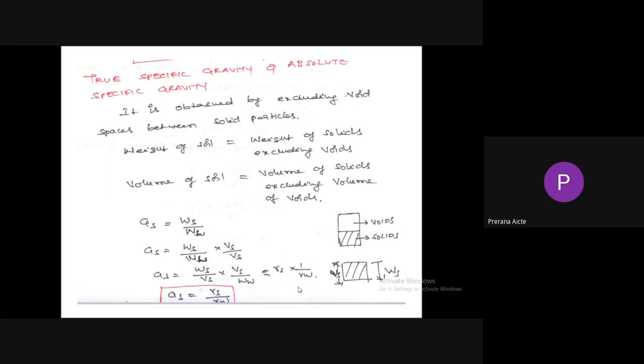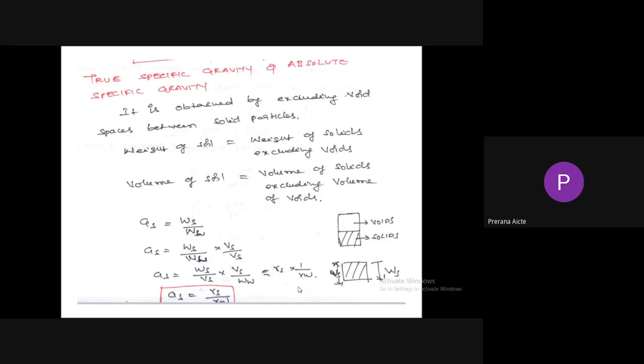Mass specific gravity is temporary. It is not constant. Depending upon the water content, it changes. But true specific gravity does not depend upon voids. Voids are neglected, whatever may be present in the voids, air or water, it will not be considered. That's why true specific gravity is constant. It's a GATE question. Which specific gravity is constant in the case of soils?